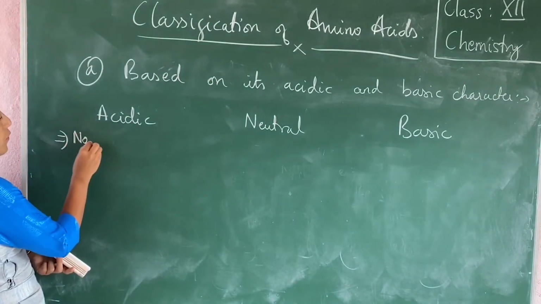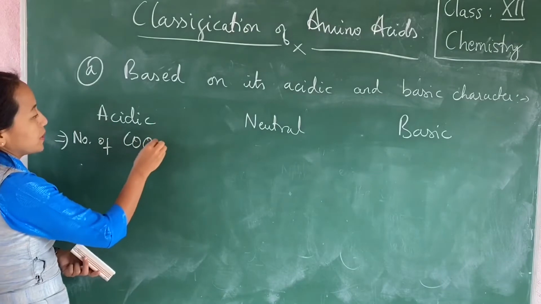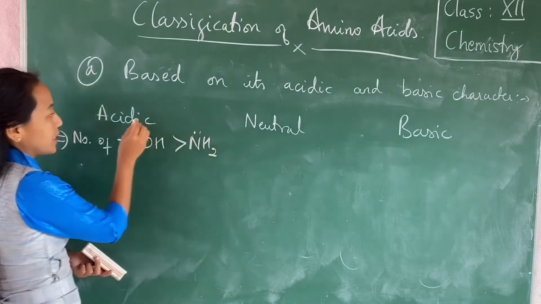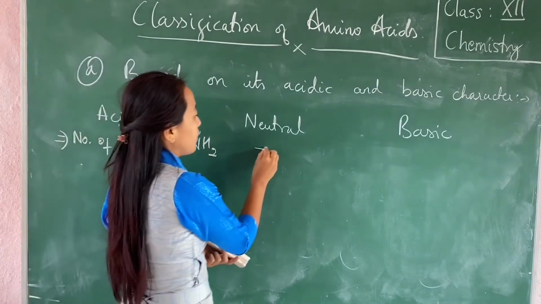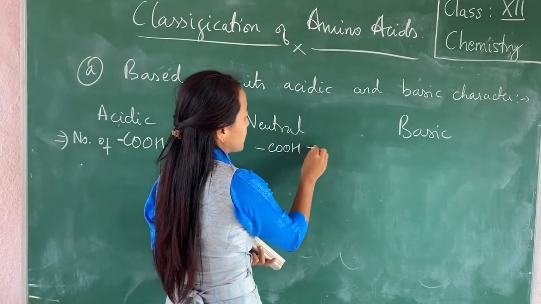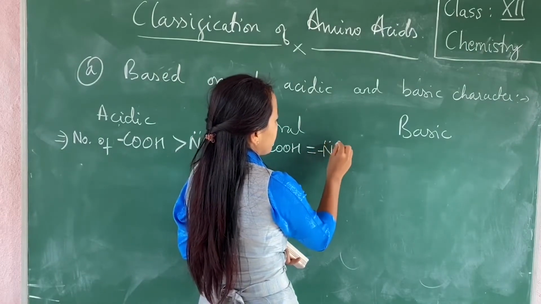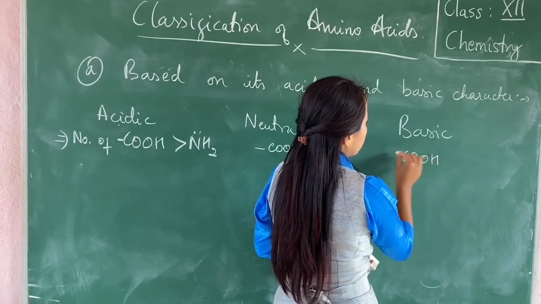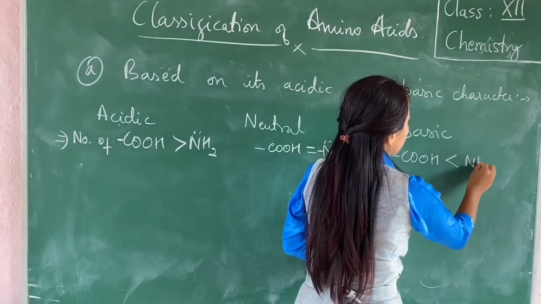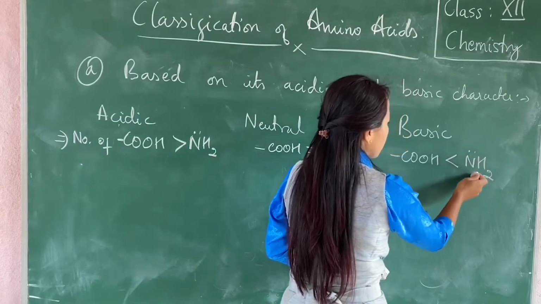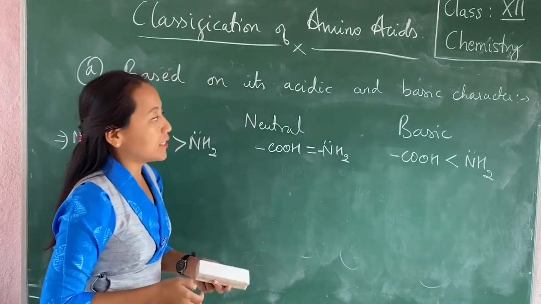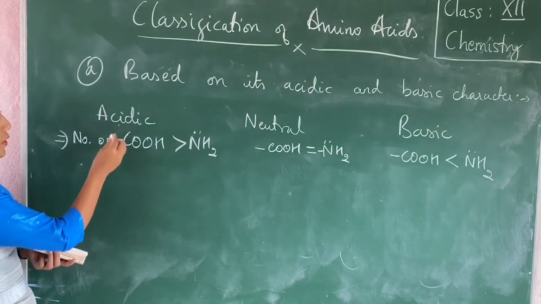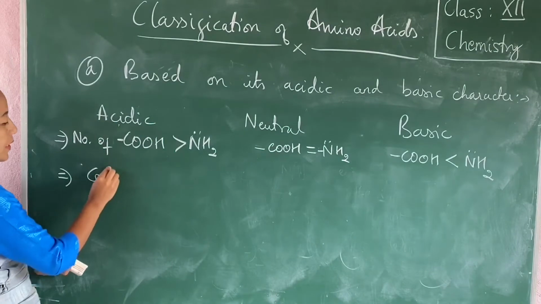If the number of COOH groups is more compared to NH2, then it is said to be acidic. If the number of COOH, the carboxyl group, is equal to the amine group, then it is said to be neutral. If the number of COOH groups is lesser compared to NH2, that is, NH2 is more compared to COOH, then it is said to be basic in character. Now let me give you an example for all this. For acidic, you have glutamic acid.